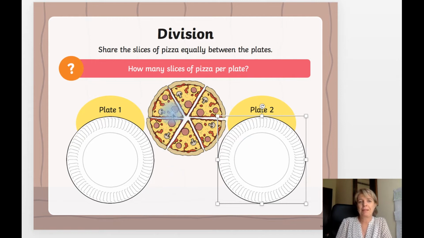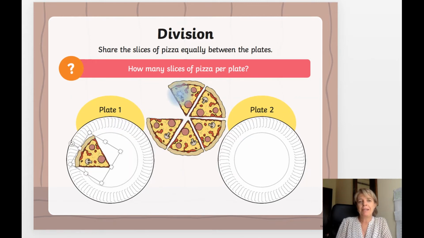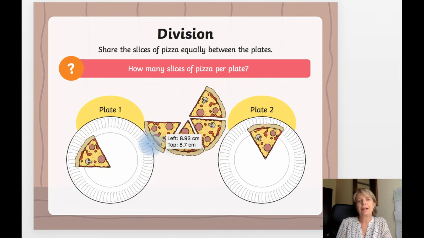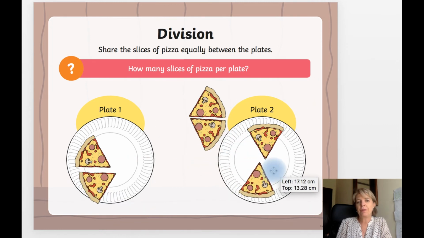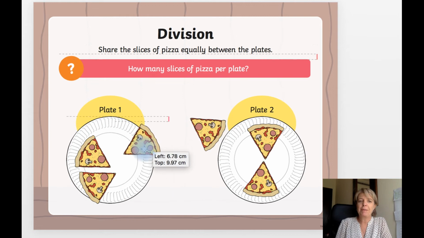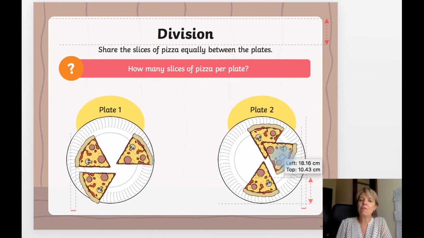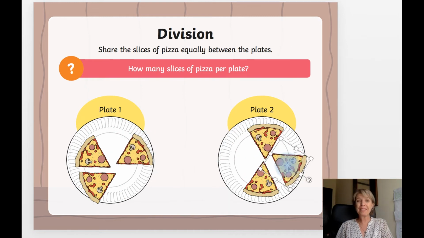Let's do it. 1 for me, 1 for you. 1 for me, 1 for you. 1 for me and 1 for you. How many pieces did we have each? 3. 6 shared between 2 equals 3. 6 divided by 2 equals 3.